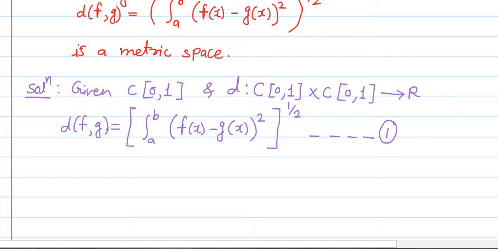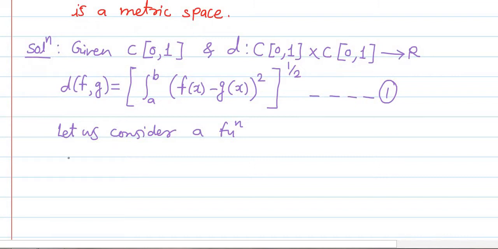For that purpose, let us consider a function, and let us denote it by phi of t.